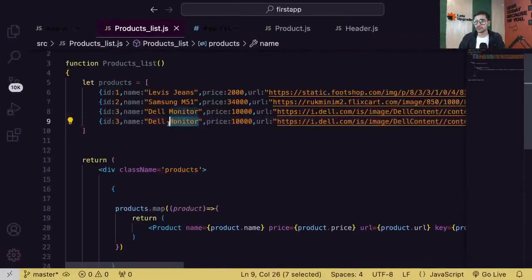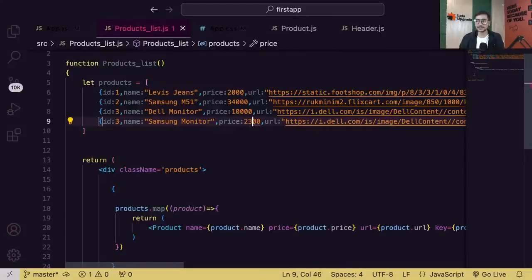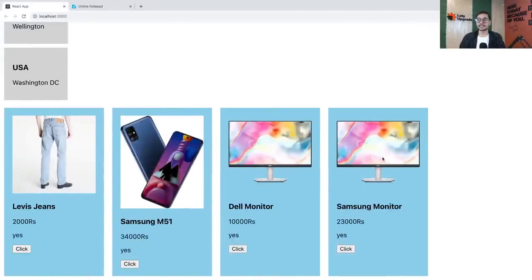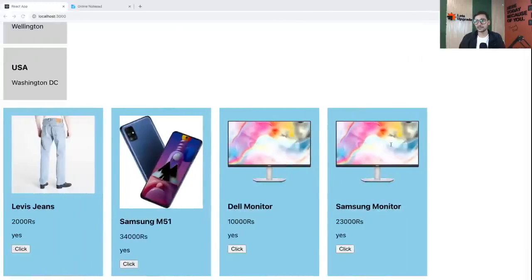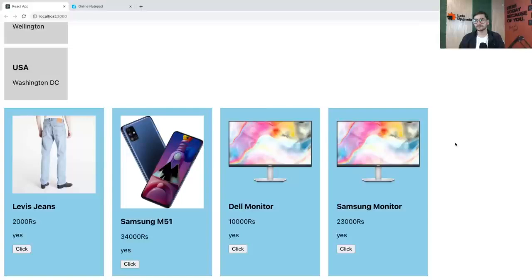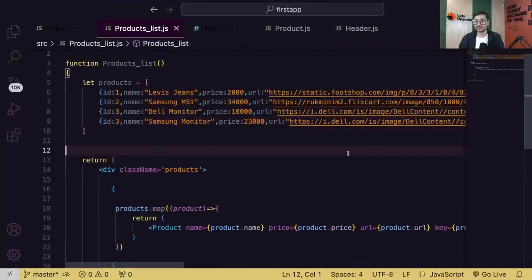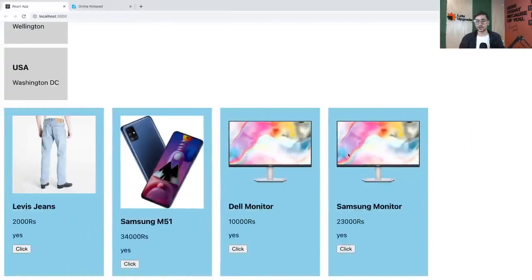You can change it to something like Samsung monitor, and change the price to, let's say, 23,000. See guys, I didn't change the URL, that's why it's the same image, but everything else is fine. Okay. All settled guys, everyone. All set. Hopefully there is no confusion.